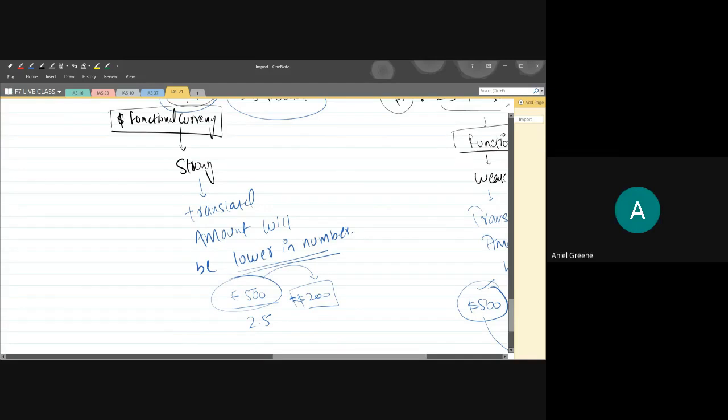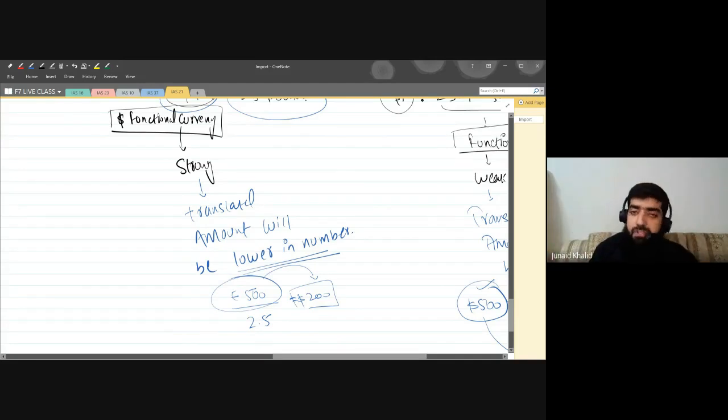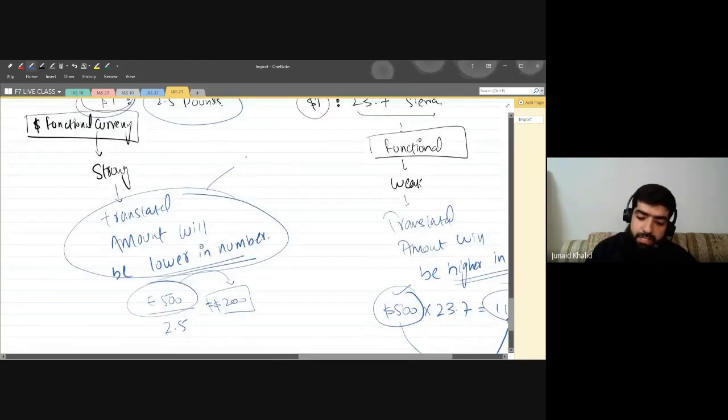Clear. If your functional currency is strong, always remember we need the translated amount lower in number. Now you have to check whether you can bring the lower amount by multiplication or by division.